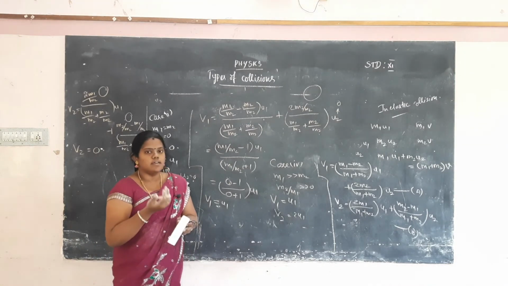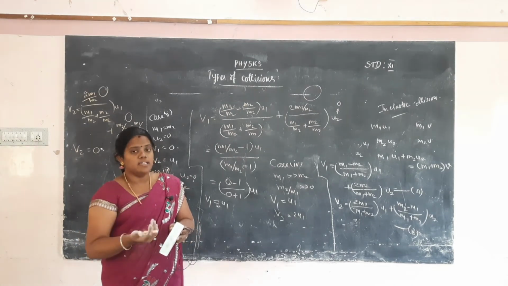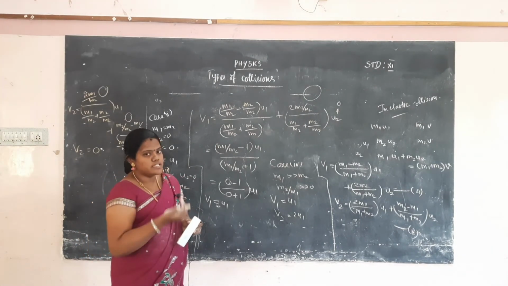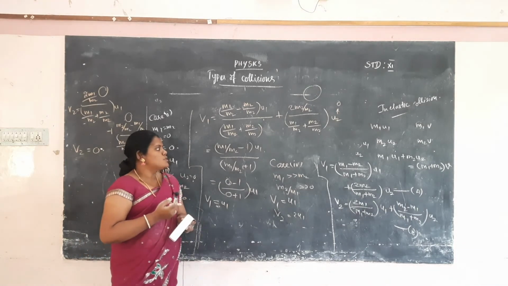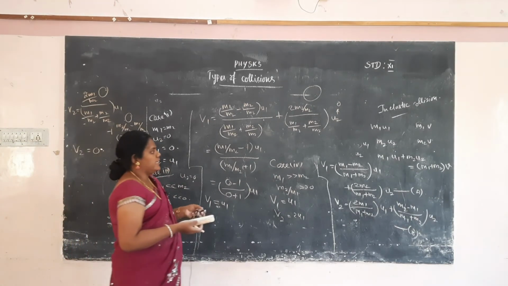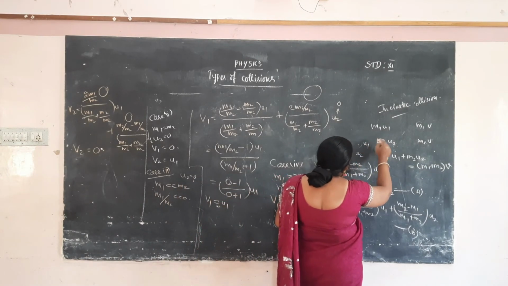So the total momentum will be conserved before and after collision, but kinetic energy is not conserved, because they have the same velocity. So we take the first particle's mass as m1 and the second particle's mass as m2.